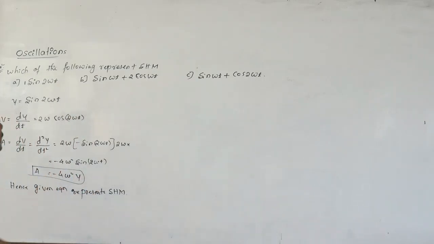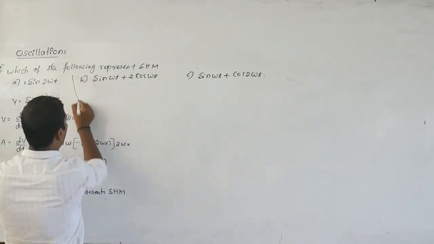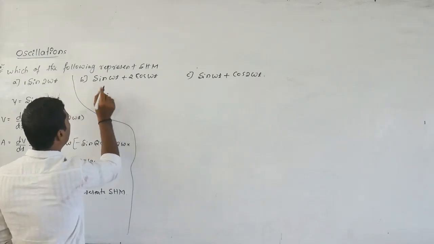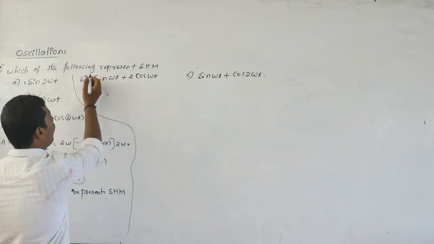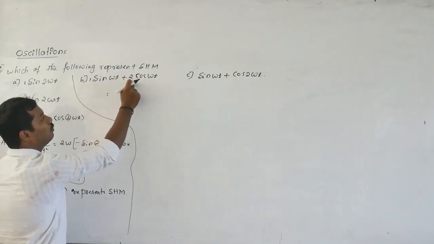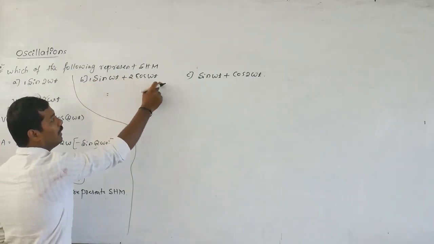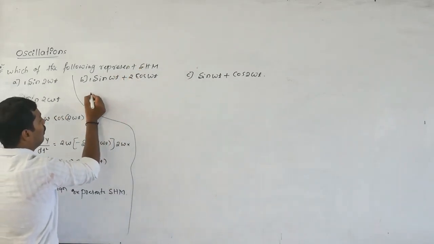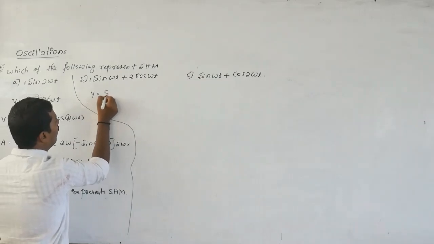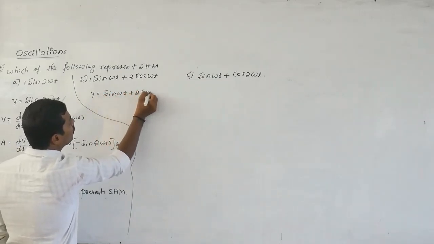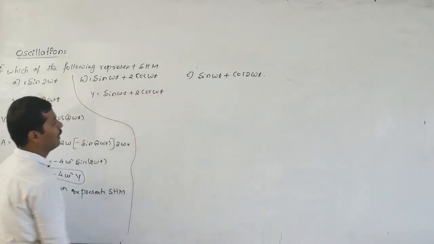Okay, it is right. The next one is B. I'll write here the B part. That B equation is 1 into sine of omega t plus 2 into cos of omega t. 2 is nothing but B, a different amplitude. We have to take it as y. Y is equal to sine omega t plus 2 times cos omega t.